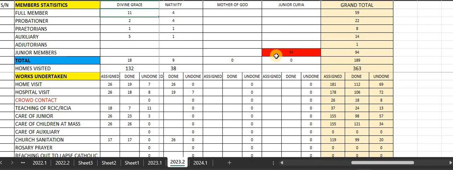See what I did? You just come here, pick the junior members, 94 junior members, and the total legionaries we have is 189. This is what you're going to pick and add to the report.